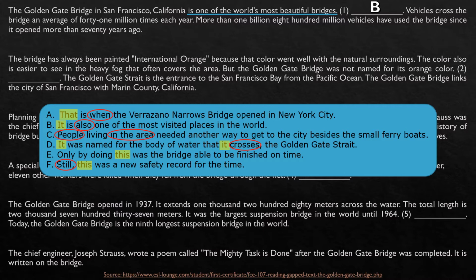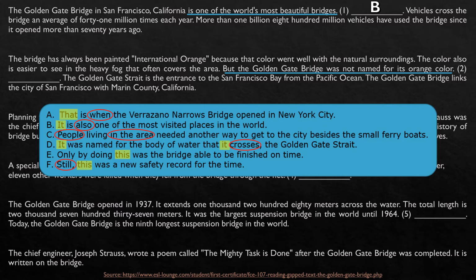Very good. In the second paragraph here, the bridge has always been painted international orange because that color went well with the natural surroundings. The color also is easier to see in the heavy fog that often covers the area. But the Golden Gate Bridge was not named for its orange color. So guys, pay attention here. You're saying that the Golden Gate Bridge was not named for its orange color. So what do we have to expect after this kind of information?